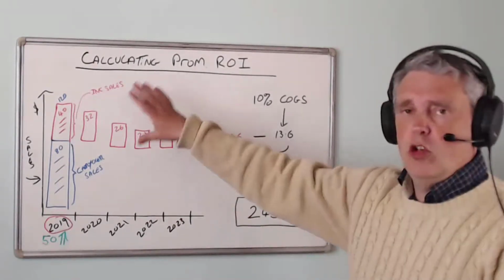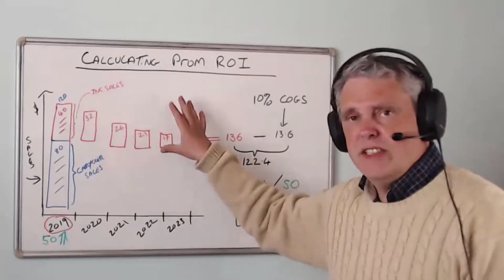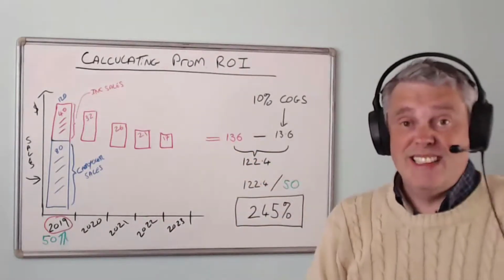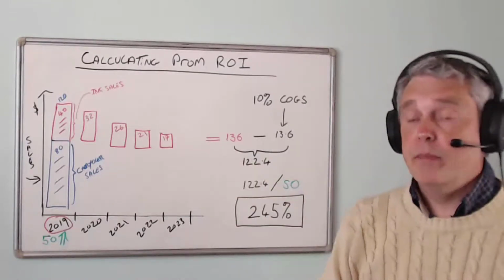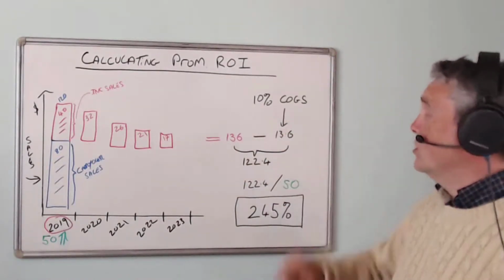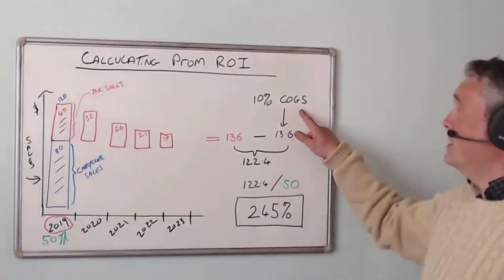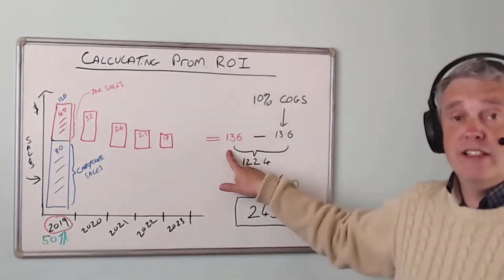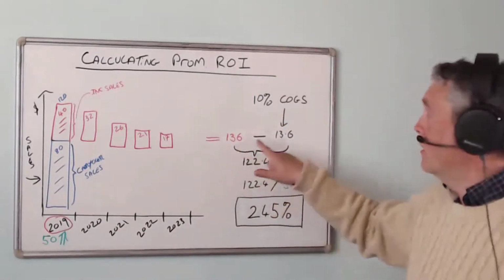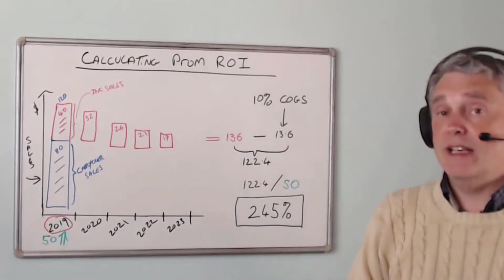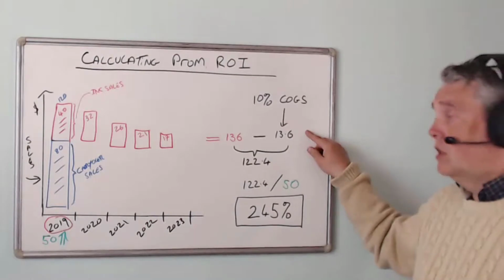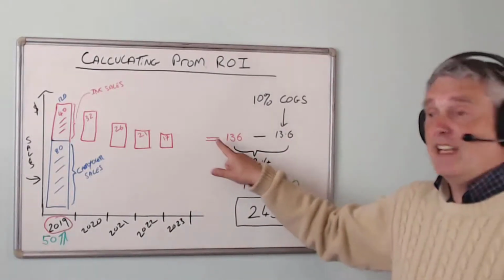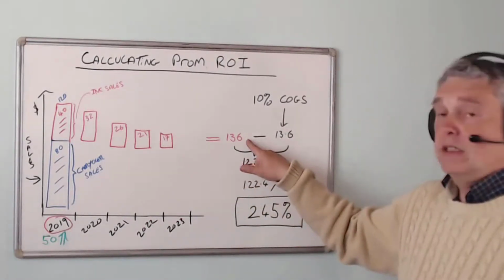So I'm going to assume in my example that the cost of goods for this product is 10%, and it stays at 10% for every year that we have in our example here. So here's my 10% cost of goods. So what is 10% of 136? Well, that's very easy to calculate. That's just 13.6.